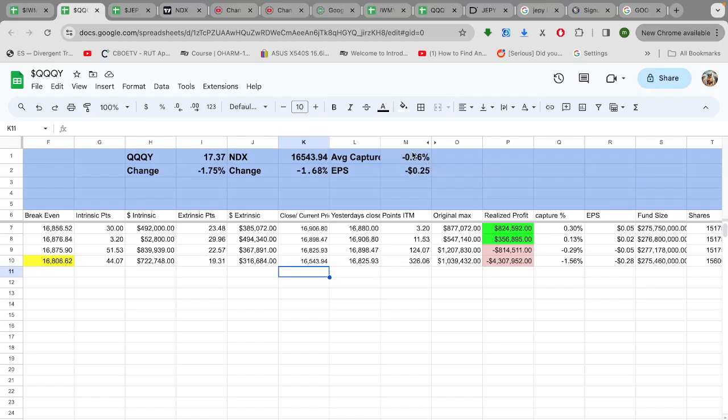This number does mean something. This is how well the option strategy is going. But because it doesn't factor in share count, it doesn't tell the whole picture. So that's why I'm not going to project anything with that number. And I'm not really trying to project anything with earnings per share. Earnings per share are what they are. And this is cumulative earnings per share. So by the time we get to the end of the month, this should be pretty close to the dividend. That's the idea. It'll have the shares factored in, and it has the earnings factored in.